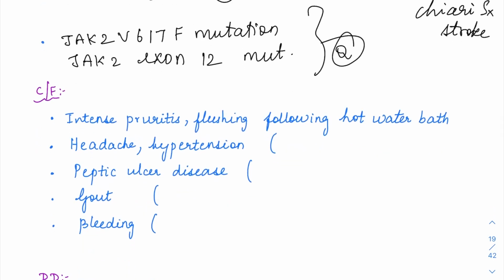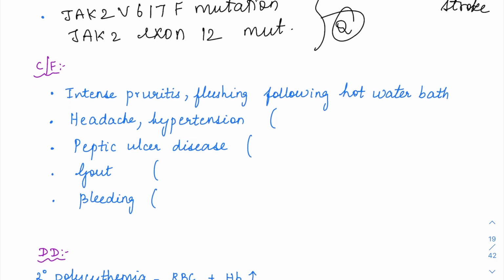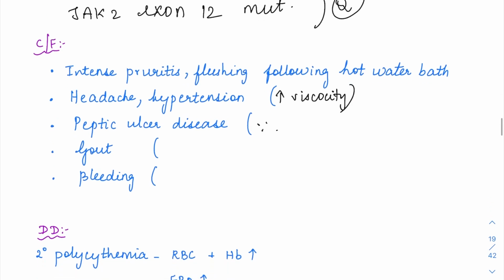So the classical finding in Polycythemia vera will be intense pruritus after a hot water bath. So this is because there is going to be release of histamine from the basophils. There is pan-myelosis, right? So basophils will also be increased here, and these basophils are going to be producing the histamine. That is going to cause the pruritus and the flushing associated with it. Then the patient will also complain of headache and hypertension because of the increased viscosity. Then peptic ulcer disease, again because of the histamine release from basophils.